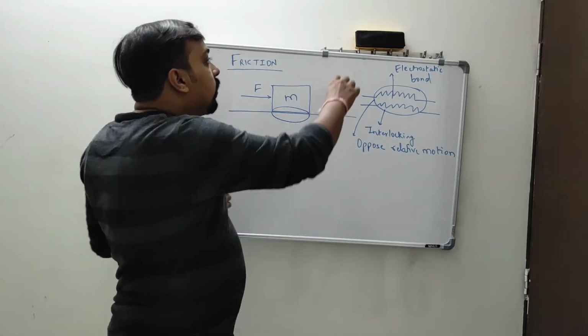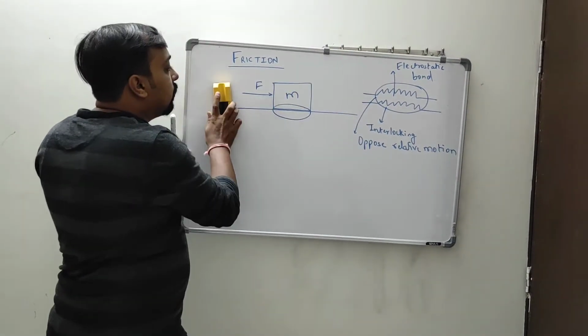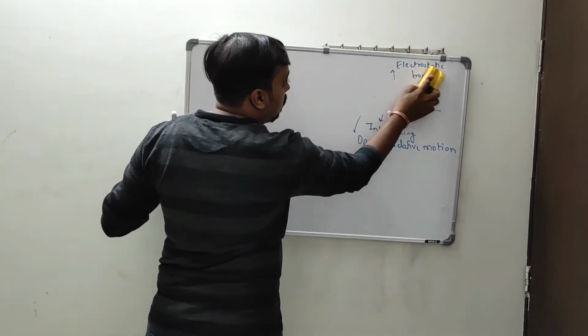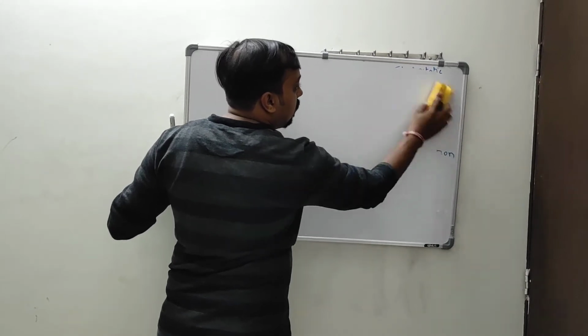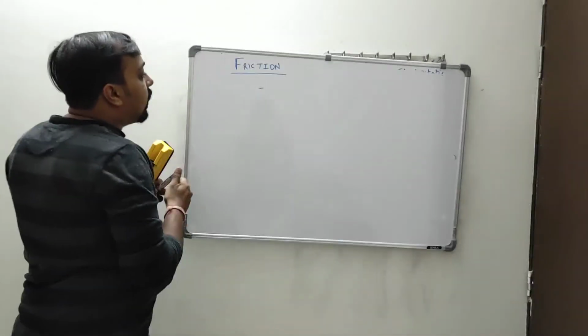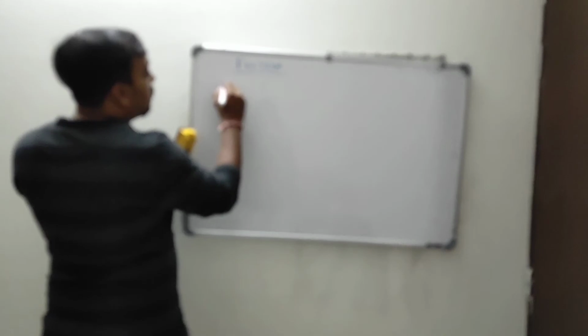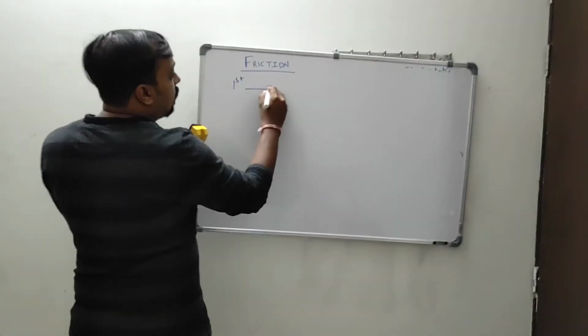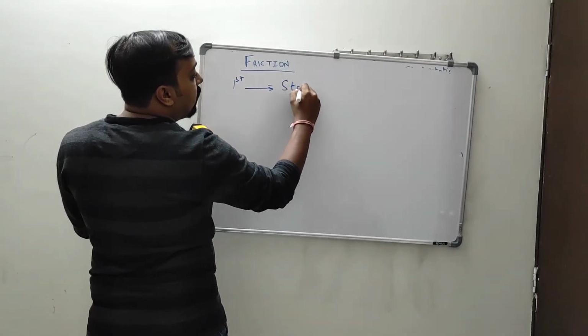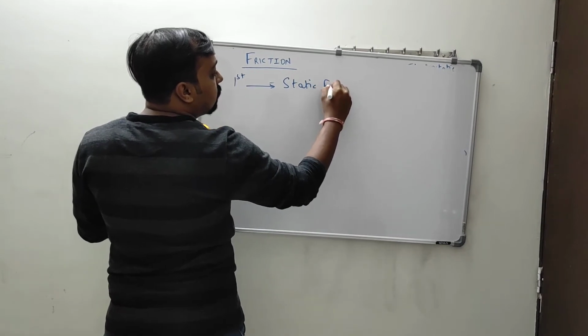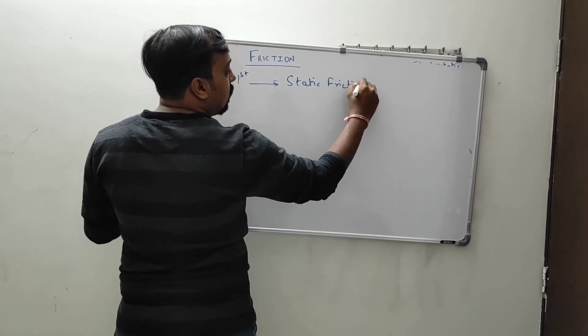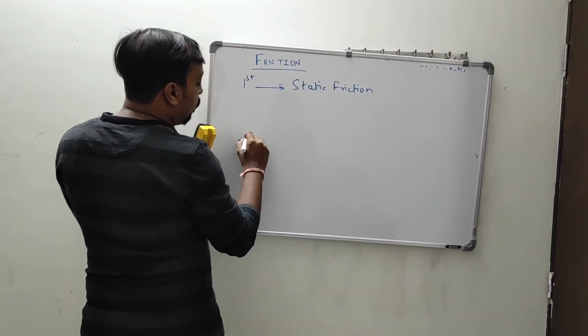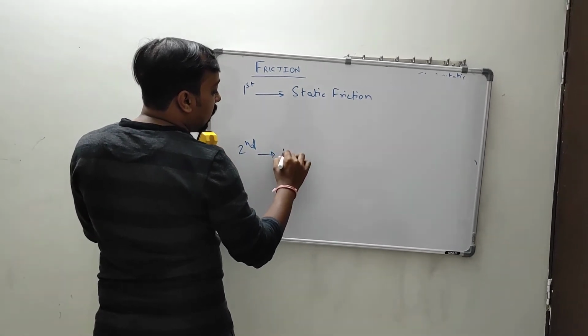So there are two types of friction forces. The first type is static friction, and the second type is kinetic friction.